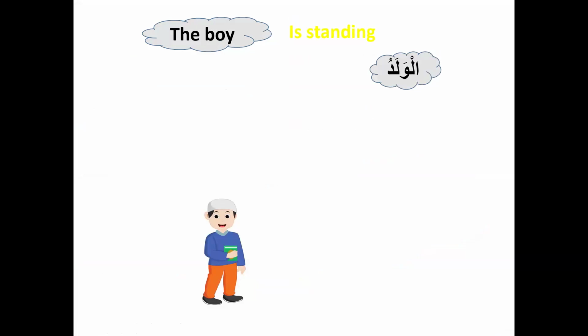Okay, can you see here one boy is in a standing position? If I say that the boy is standing, I will translate it into the Arabic language. The boy means al waladu. Why do I use the al? Because it's definite, the. The boy, al waladu, is in the marfu state because it's a subject. Is standing, qa'imun. So al waladu here is a mubtada. Qa'imun is a khabar because it's marfu and nakira, and al waladu is marifa and marfu, so it's mubtada.